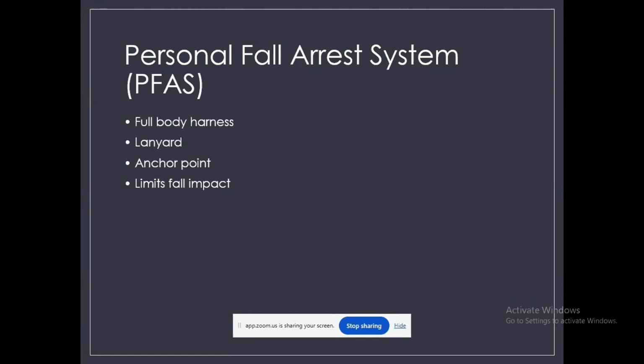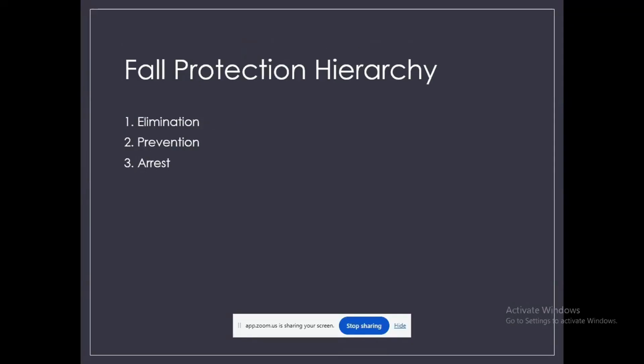Here are some limitations and precautions also. It requires proper training and inspections, otherwise the PFAS system can fail. So we must ensure correct fitting of the harness, a strong anchor point, and no damaged components. These are the things we must ensure. A rescue plan is also necessary after fall arrest, to avoid suspension edema.